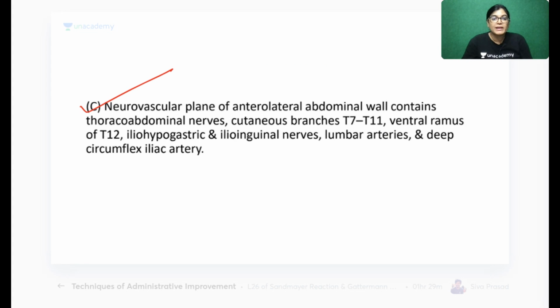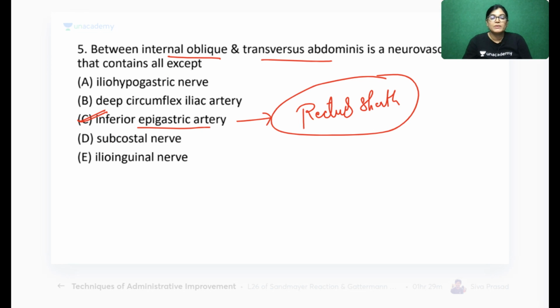Now, the structures of the neurovascular plane of the anterior abdominal wall are the T7 to T11 cutaneous branches, ventral ramus of T12, iliohypogastric and ilioinguinal nerves, lumbar artery, and deep circumflex iliac artery. Please note down all these structures, which are included in a plane traveling between internal oblique and transverse abdominis muscle. Let's move on to question number 6.